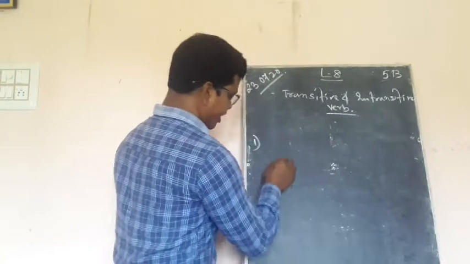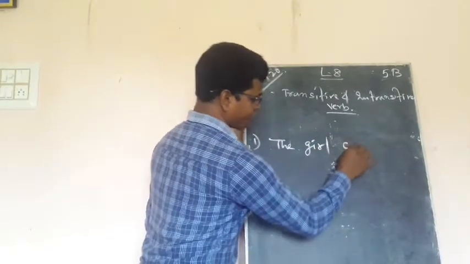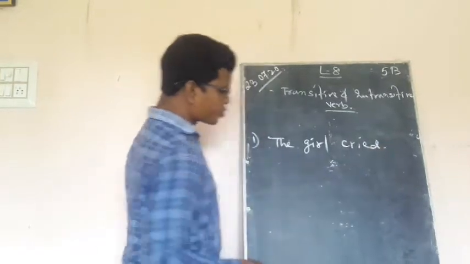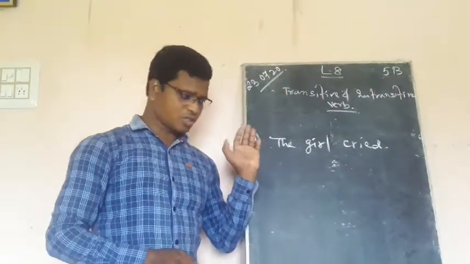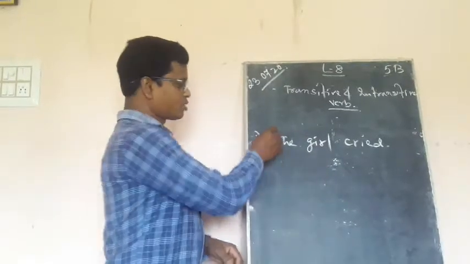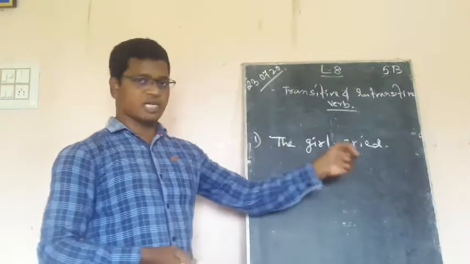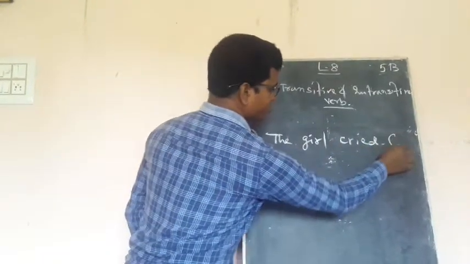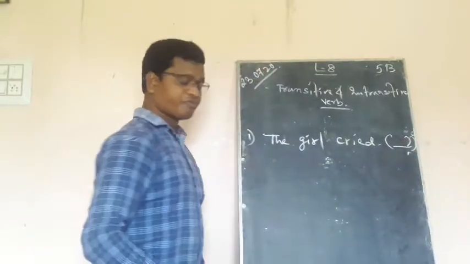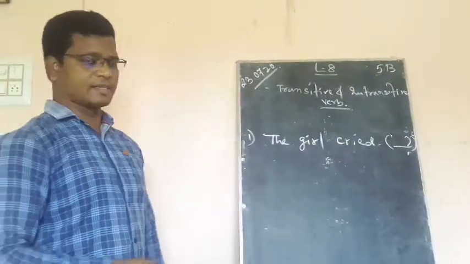The girl cried. So here in the first sentence, there is no doubt that we understand this sentence. The girl cried. Over here, there is no object. Without the object, the sentence is complete in itself.